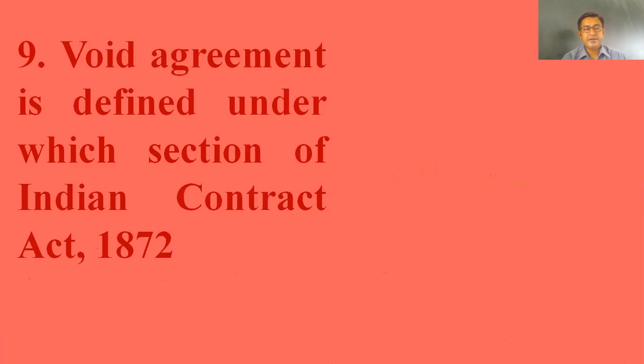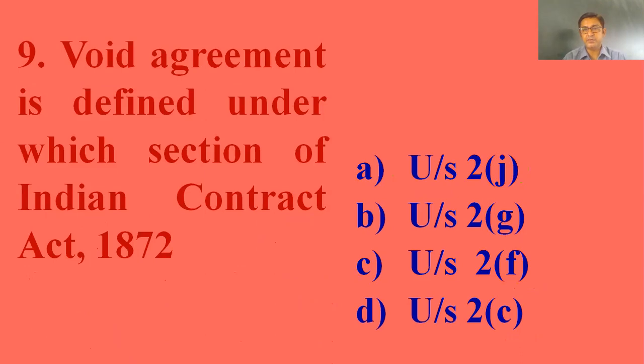Number 9. Previous slide was based on void contract. Now this is void agreement. Is defined under which section of Indian Contract Act 1872? Options are under section 2J, 2G, 2F, or 2C. The right answer is under section 2G. Option B is the right answer.